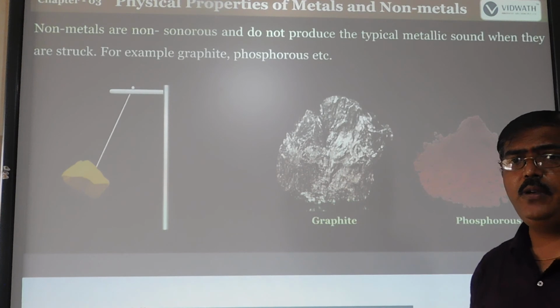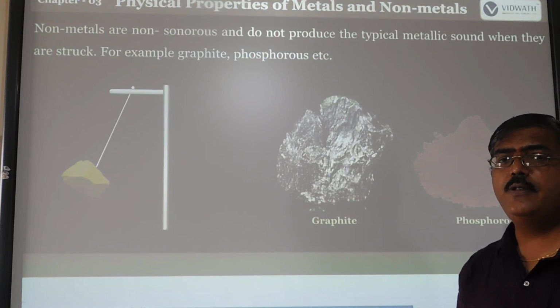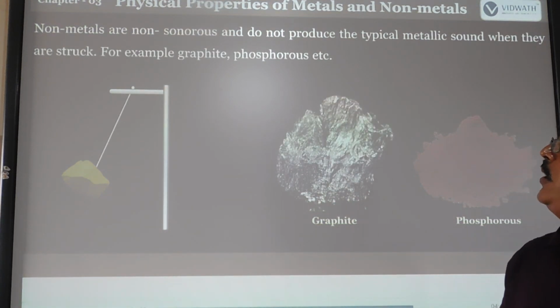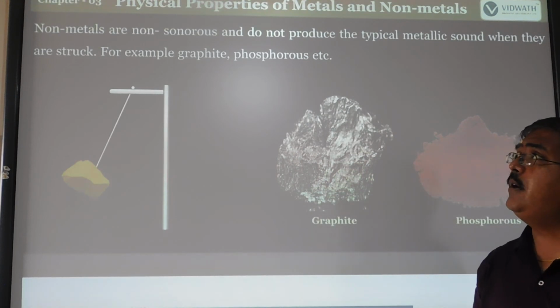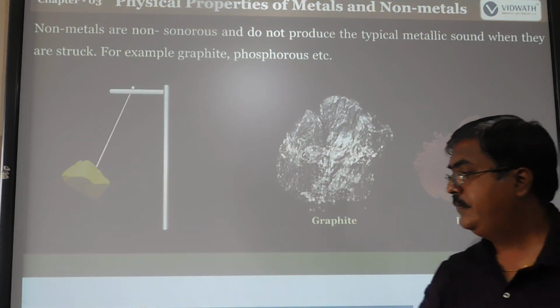They do not produce any typical metallic sound when they are struck. That is called non-sonorous.